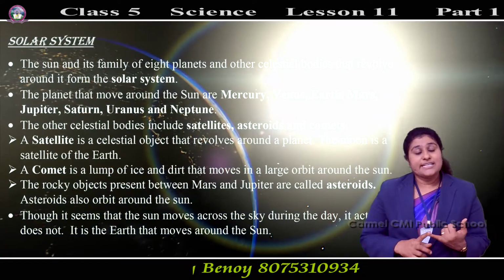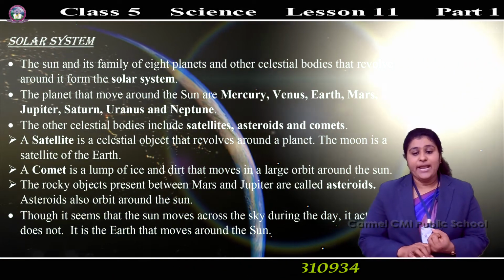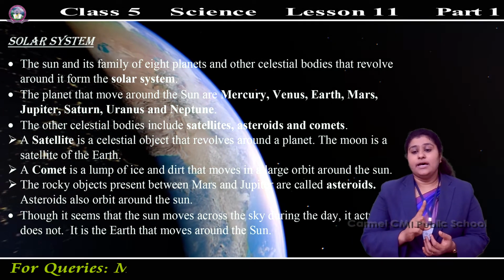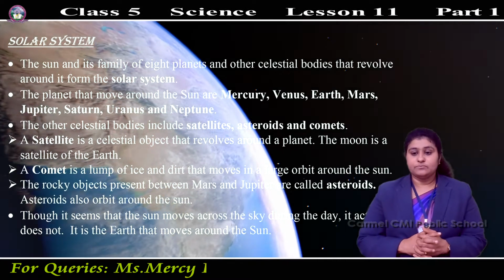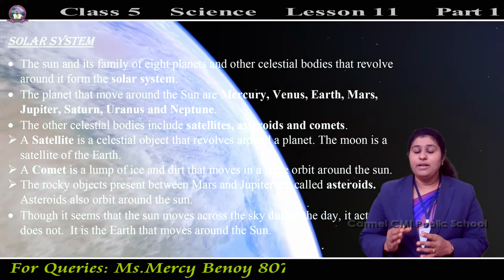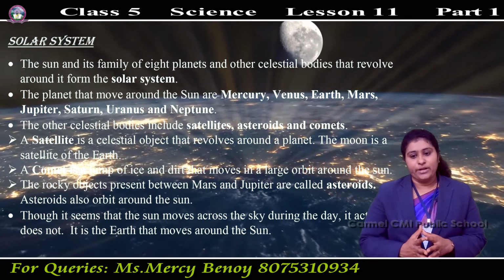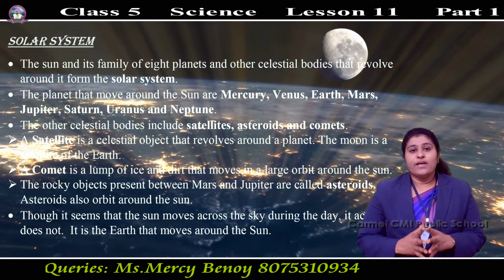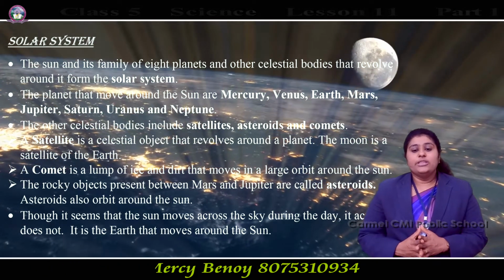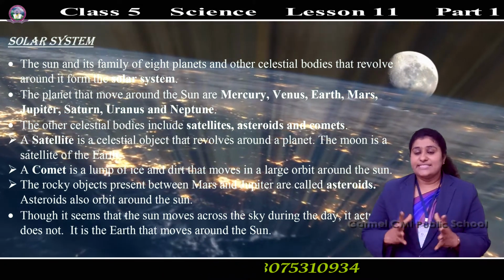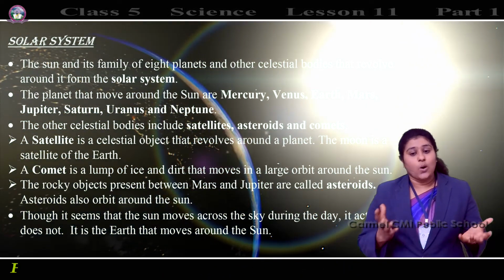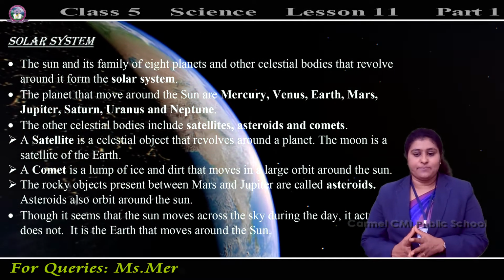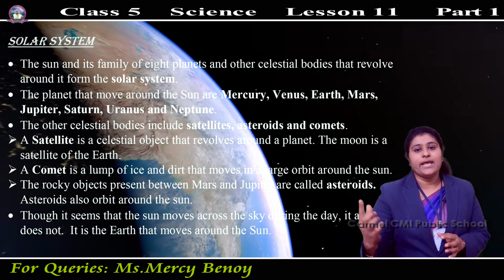The sun and its family of 8 planets and the other celestial bodies that revolve around it form the solar system. These other celestial bodies include satellites, asteroids, and comets. These are the other celestial bodies present in our solar system, and they all revolve around the sun.